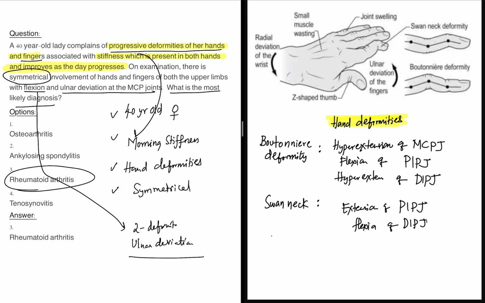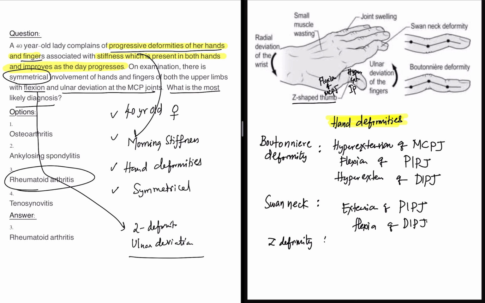Apart from that, there is a Z deformity of the thumb. You can see what is happening here: there is a hyperextension of the interphalangeal joint and flexion of the MCP joint. So flexion of MCPJ and hyperextension of IP, that means interphalangeal. Only one phalanx is there, so you cannot call it proximal or distal in case of the thumb. That's why it is a Z-shaped thumb.